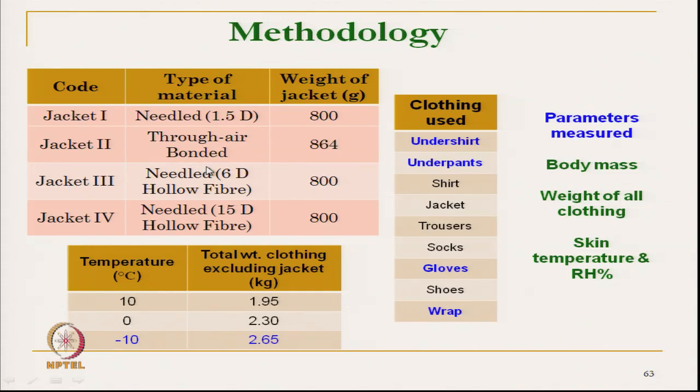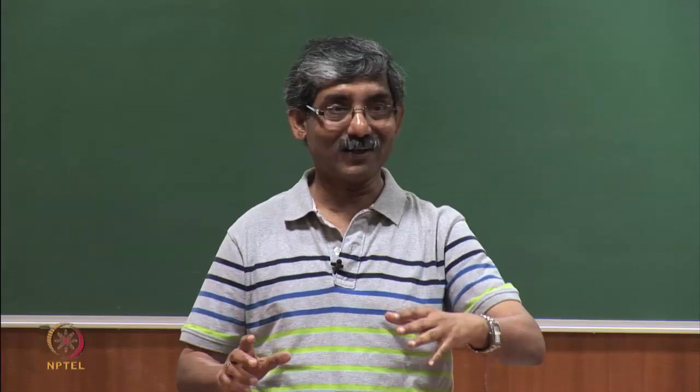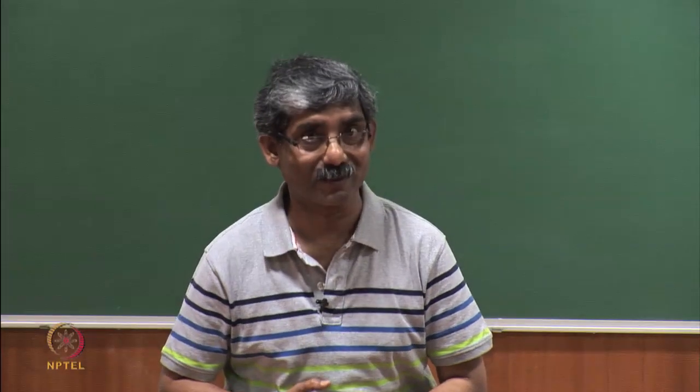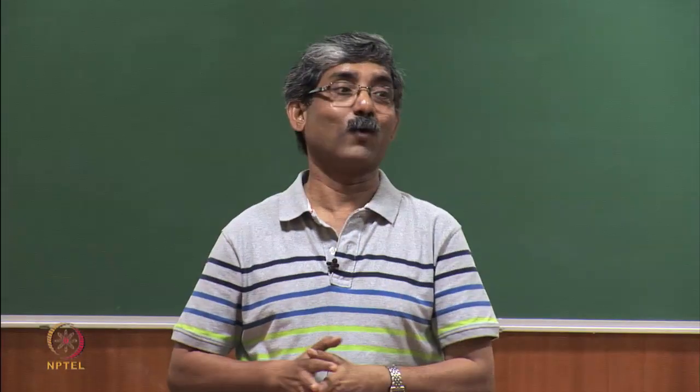When we tested objectively by thermal insulation, jacket 2 gives the best result as far as thermal insulation is concerned, but in the wear trial technique this fails, because other environmental and physiological conditions come into the picture. So, that is the importance of the wear trial technique.